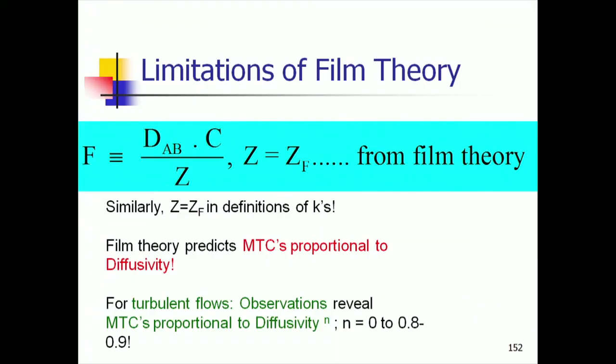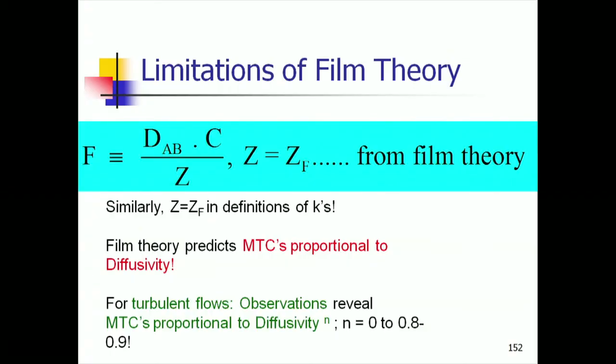That is the range of exponents 0 to about 0.8 to 0.9. So, if you look at only the data where the power is in this range, 0.8, 0.9, we may say that the film model will be able to predict those external data reasonably well. But there is a wide body of data which spans the other lower exponents. So, what went wrong? Why isn't the simplest picture adequate?